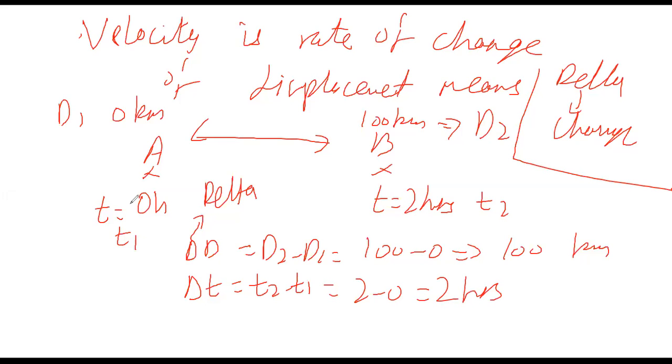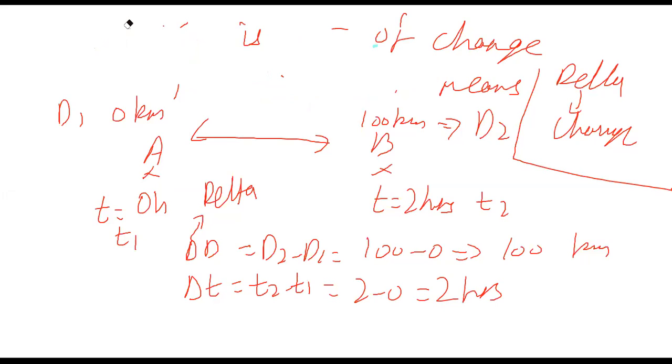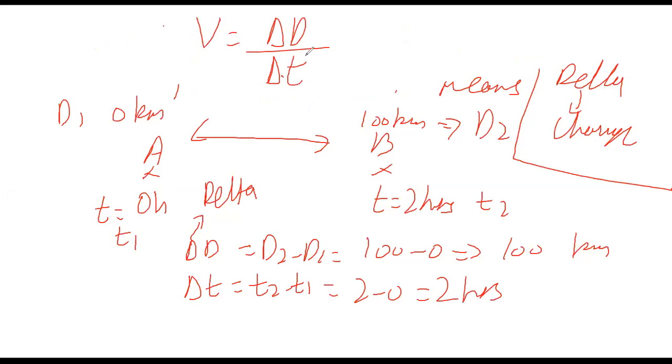Now the formula for velocity is rate of change of displacement. Now what does rate of change of displacement mean? It means velocity is change in displacement over change in time. Whenever there is change in time in the denominator, we say rate of change.